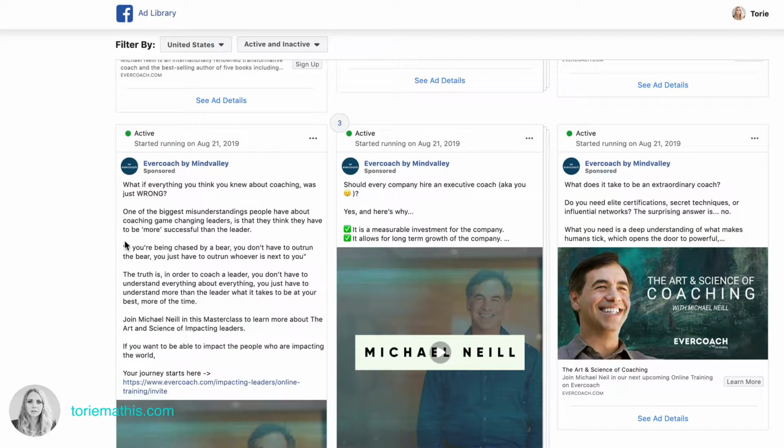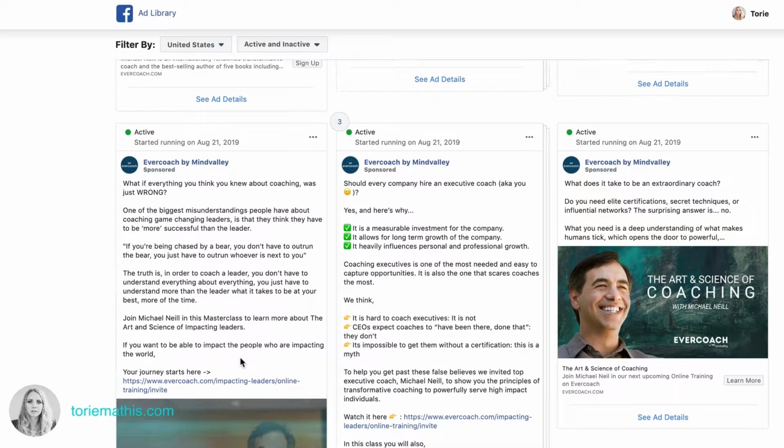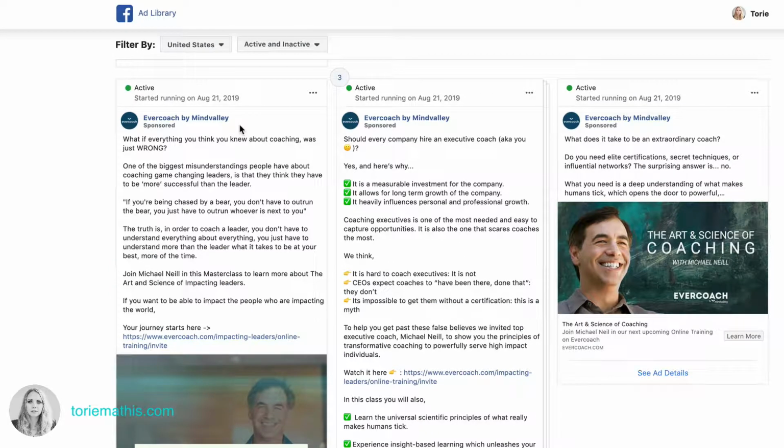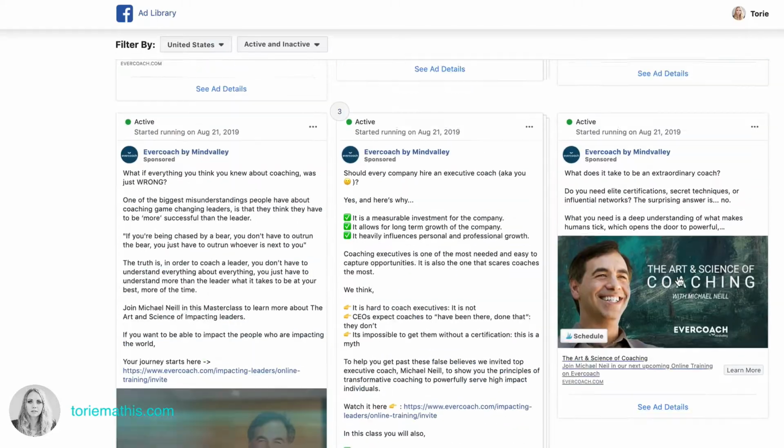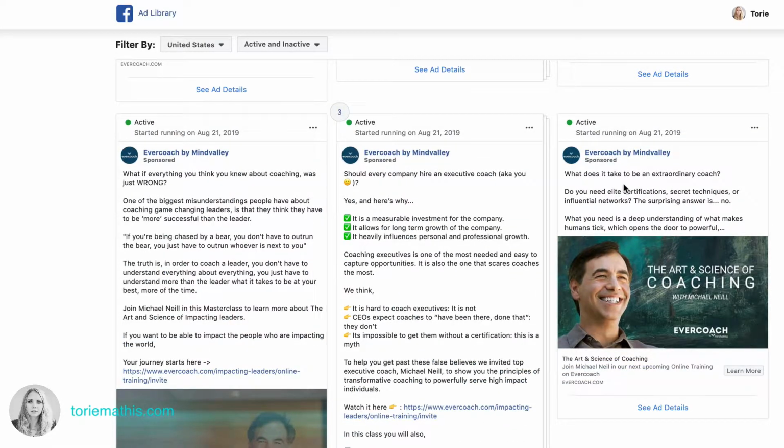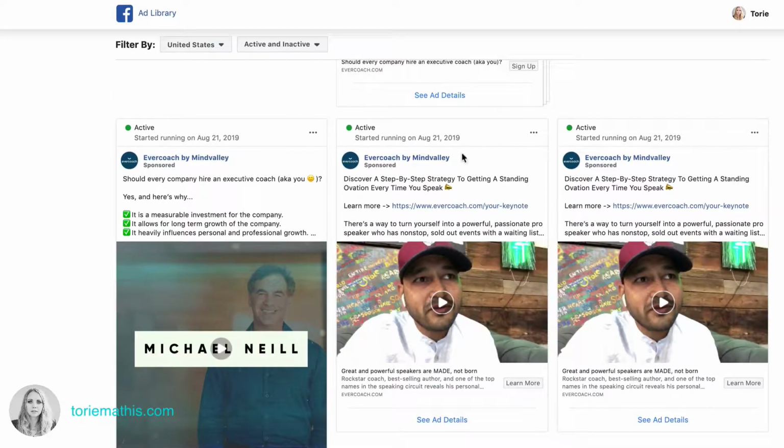So you can see that these ones here, August 22nd, that's today. So they started running these ads today. And the further down you scroll, you can see that there are exact same looking ads. They're running the same video, but with different text. And so you can see how they are varying their ads, what kind of copy they're using. You can see what kind of graphics they're using. Sometimes they'll have the exact same text, but with a different graphic.